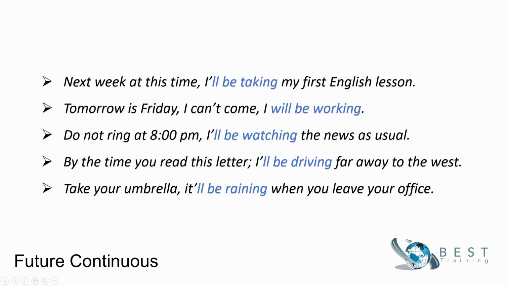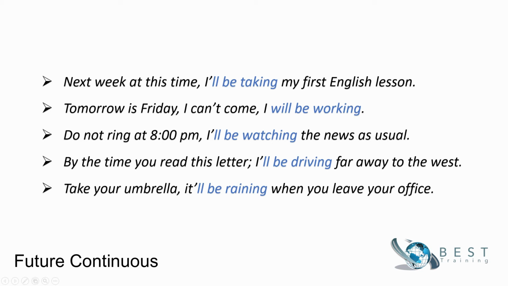Somebody can ask me, why don't we use just a simple future? Alright. The weather forecast said, tomorrow it will rain in the afternoon. It's just a prediction without any insurance. But now, according to the present weather, there is a strong possibility that it will be raining later in the afternoon. It's a progressive future action. That's why we use the future continuous.